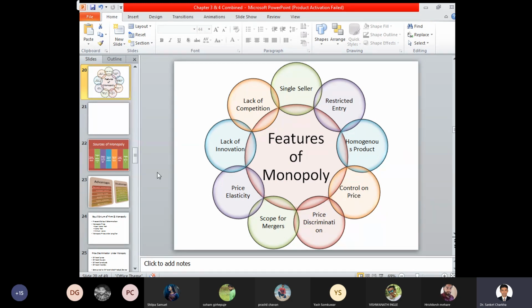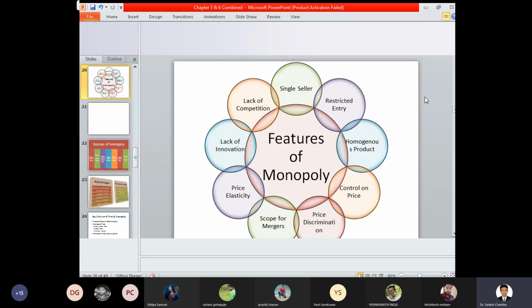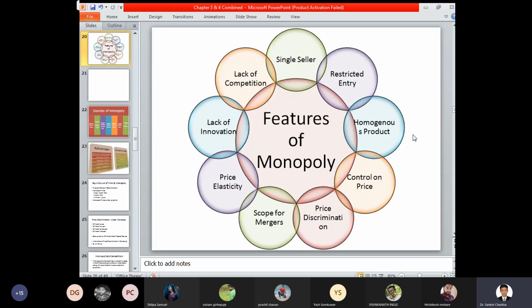So if you are a single manufacturer, or a single seller, then you will be able to take the entire profits of a market situation. In this case, we have to understand what the various features of monopoly are and how a market situation can be made beneficial or available to all the competitors at large. Okay, any difficulty at this stage in understanding the features of monopoly?